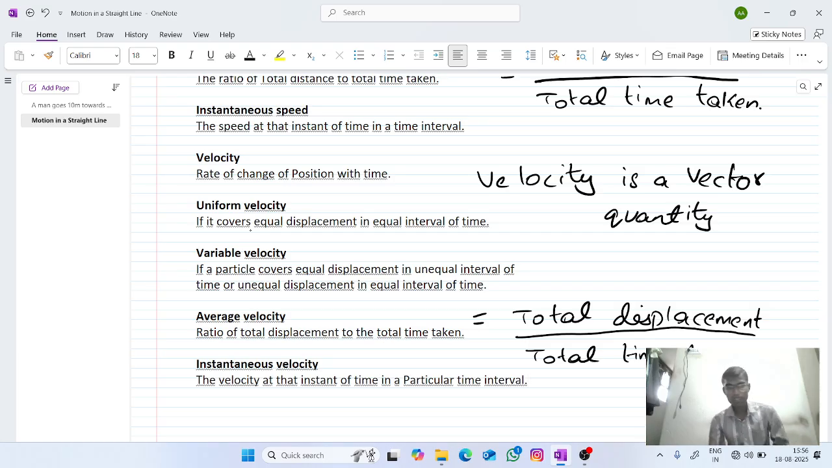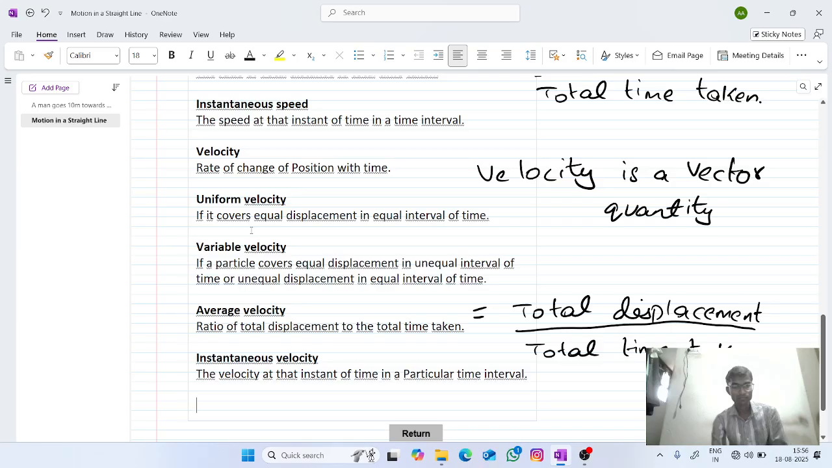For example, the train moves from Bangalore station to Hyderabad. In between there are some stations. Let us consider some particular time interval in that. At that time interval, what will be its velocity? That velocity is known as instantaneous velocity.